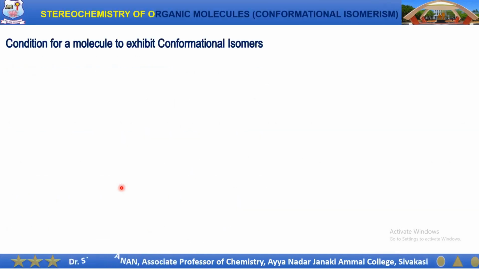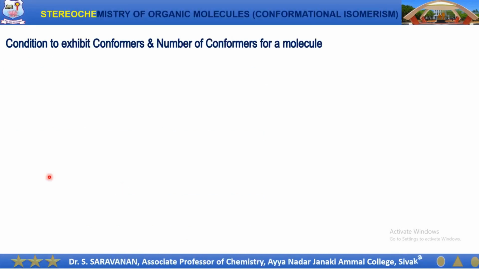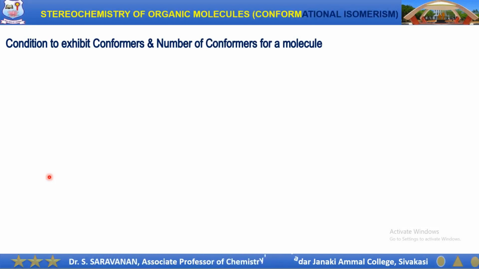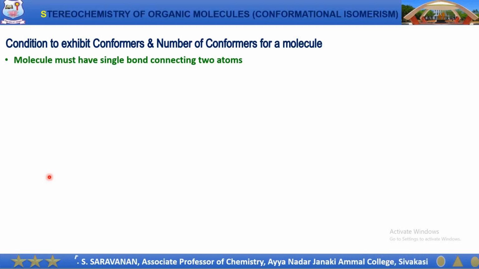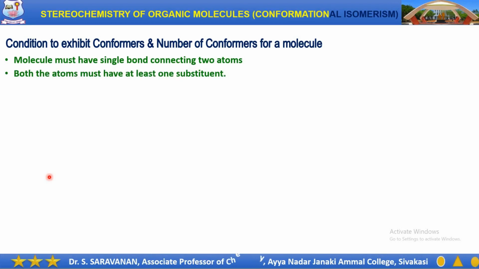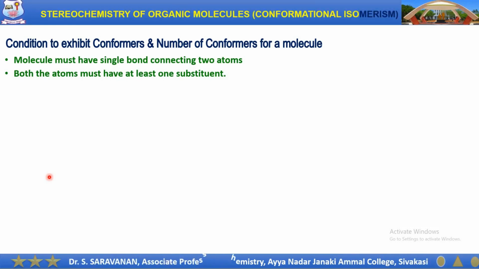Then, the condition for a molecule to exhibit conformational isomers. For a molecule to exhibit conformational isomers, it should obey the following conditions. Firstly, the molecule must have a single bond connecting two atoms, and both the atoms connected by the single bond must have at least one substituent.